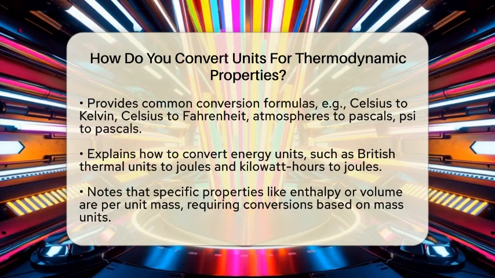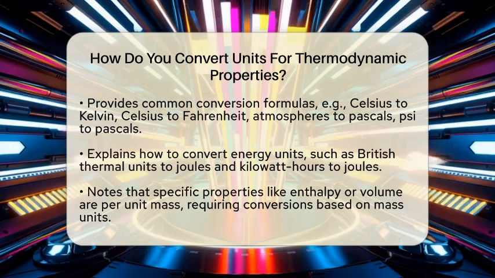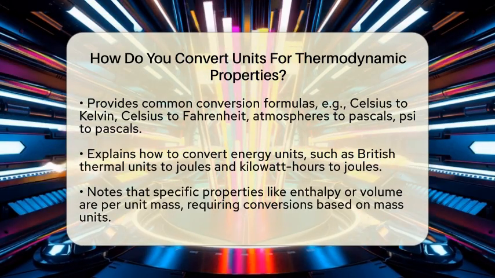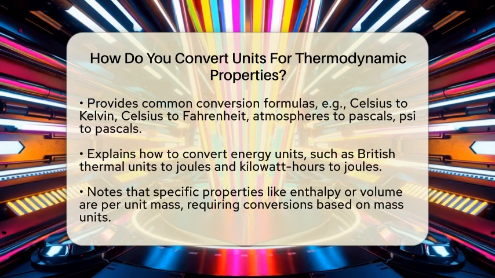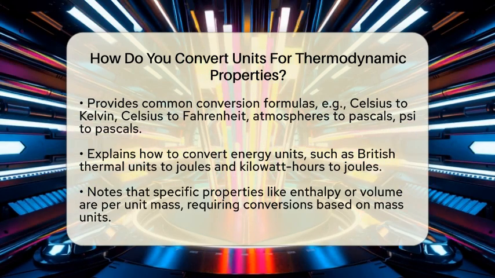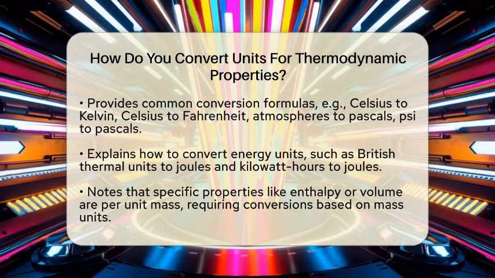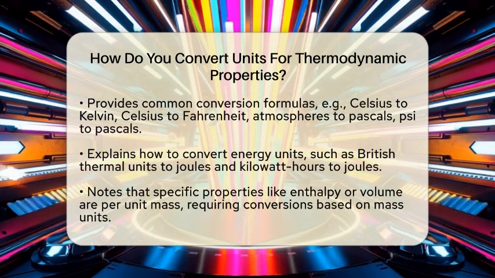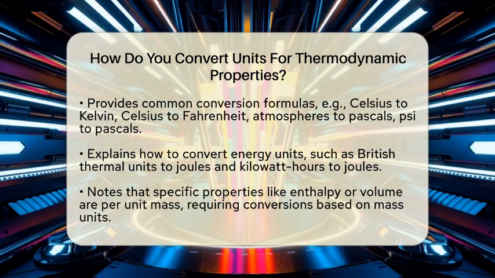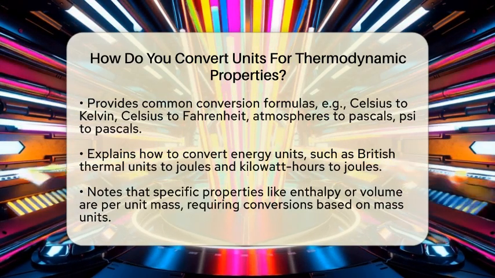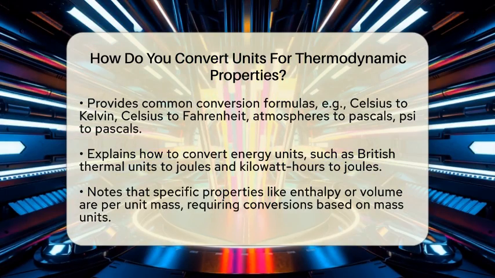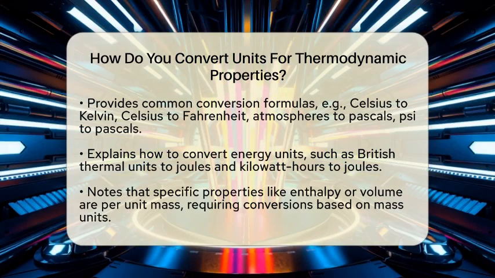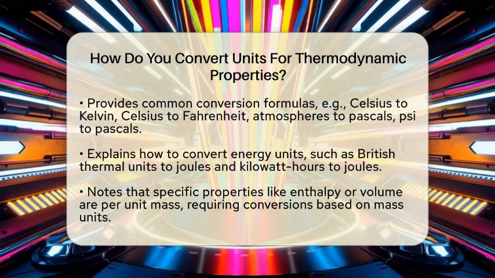Once you know what units you're starting with, find the correct conversion formulas. For temperature, converting Celsius to Kelvin involves adding 273.15, while Celsius to Fahrenheit uses multiplying by 9/5 and adding 32. For pressure, 1 atmosphere equals 101,325 pascals, and 1 psi equals 6890 point 76 pascals. When it comes to energy, 1 British thermal unit equals 1055 joules, and 1 kilowatt-hour equals 3.6 million joules.